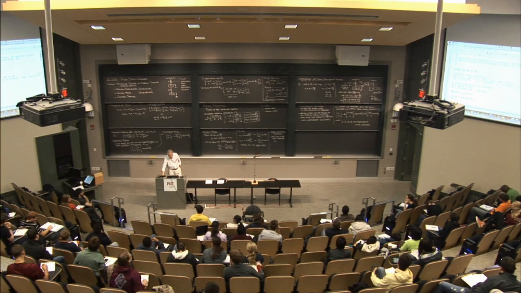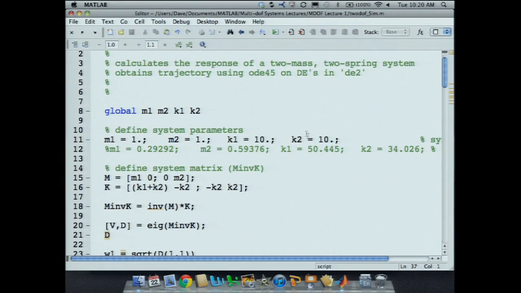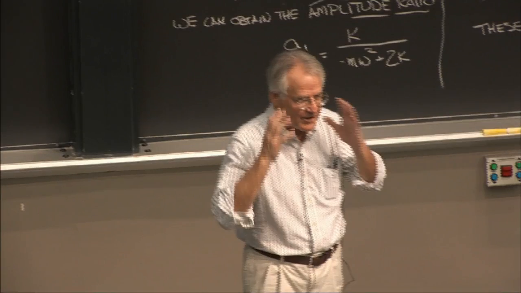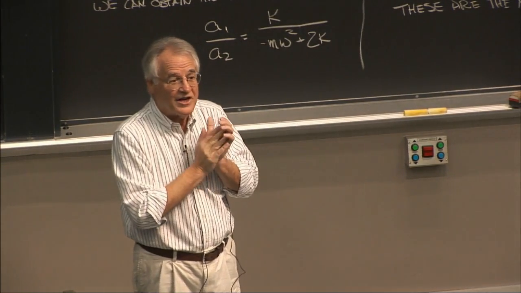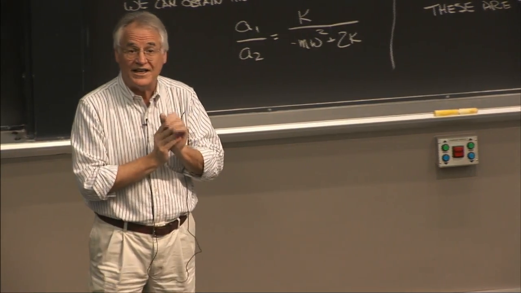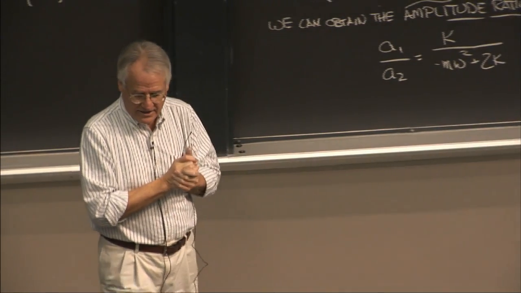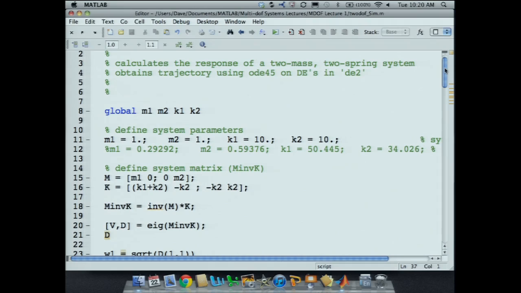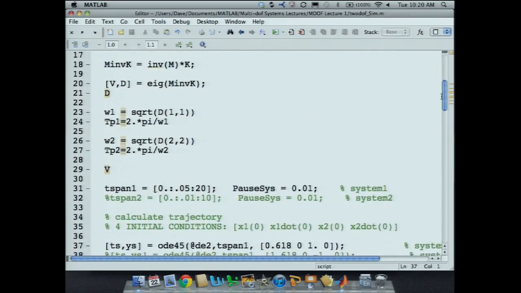Okay, and you can see here we've defined, and again, I'm not trying to sell you on MATLAB, and I don't want to leave you with the impression that we expect you to be able to instantly become a user of MATLAB. This is simply to illustrate the point of the lecture here. Here is the M, the system matrix, there's the K matrix, and I'll show you the eigenvalue and eigenvector thing later.